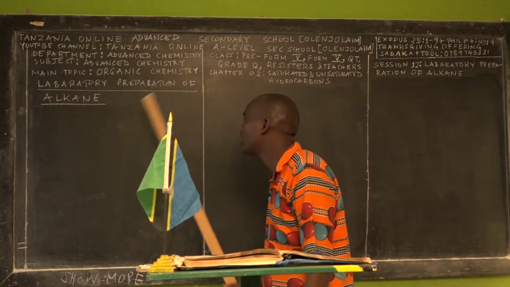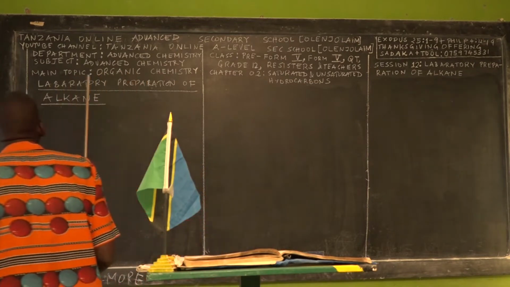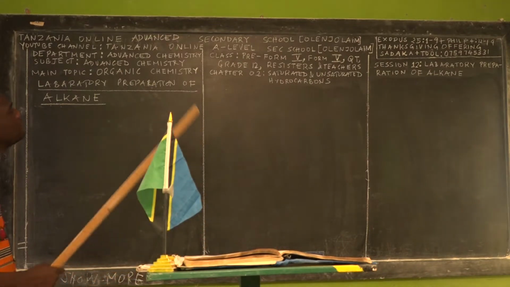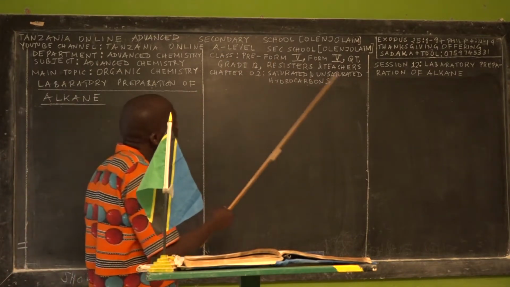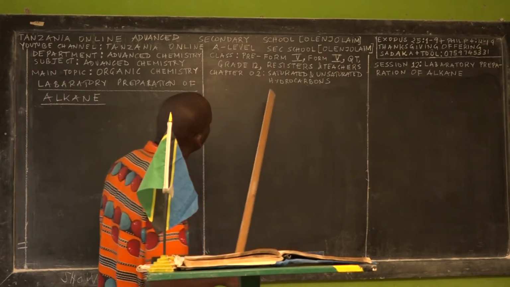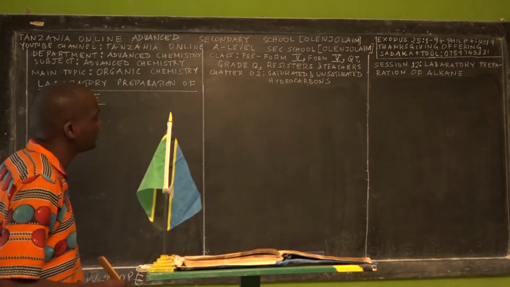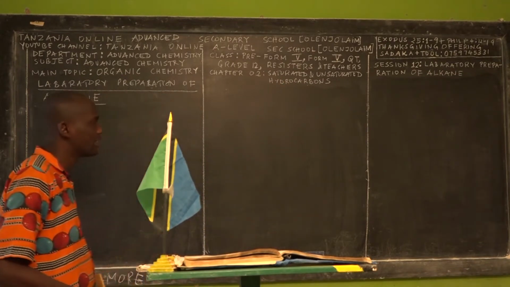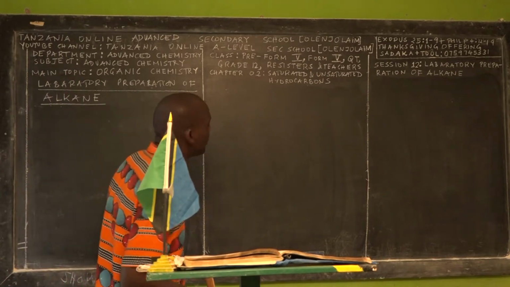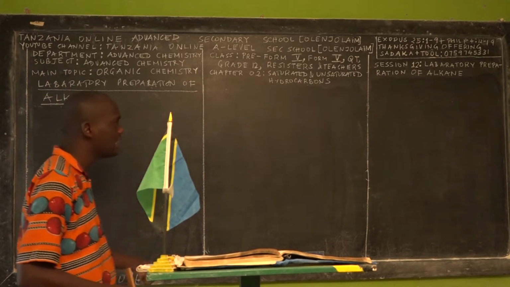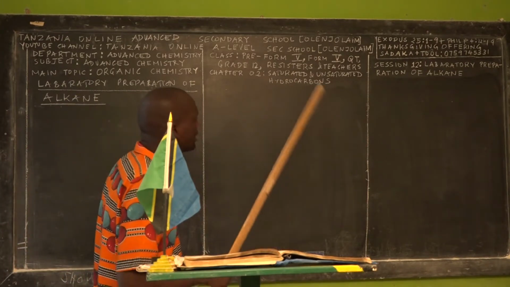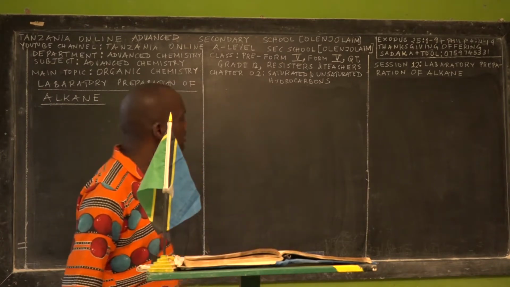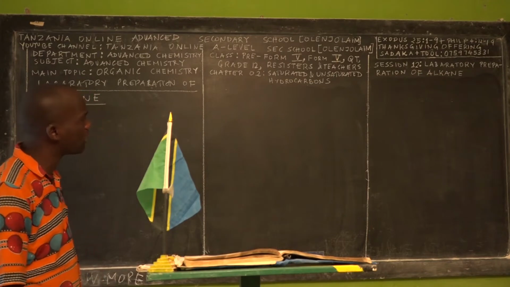And the subject of the day is called Advanced Chemistry. The main topic that we'll be focusing on today is Organic Chemistry, or we can call it Advanced Organic Chemistry. And this content we dedicate to all the Pre-Form 5 students, Form 5 students, QT students, Grade 12 students, for those who are in English medium, and visitors who are preparing for the Form 6 exams, which we call the Advanced Certificate of Secondary Education Examinations in Tanzania. But in Kenya, Uganda, and South Sudan, they have a special name. I also would like to dedicate this content to the teachers who teach chemistry at this level, because even myself, I used to learn from other teachers.